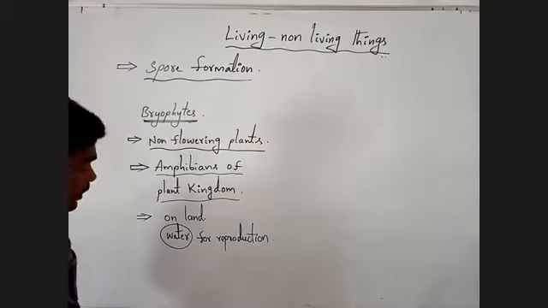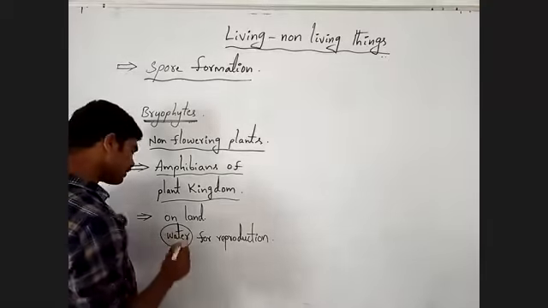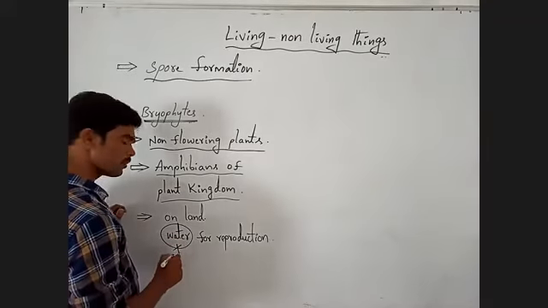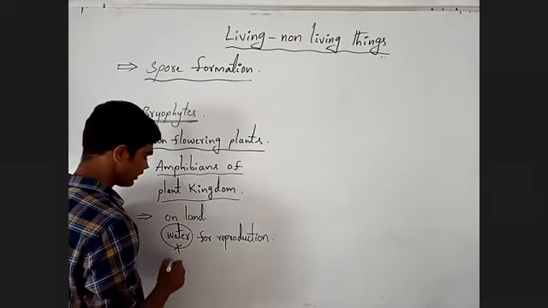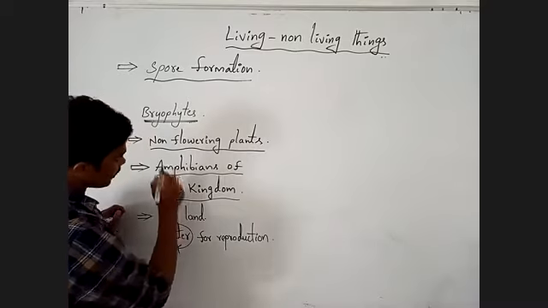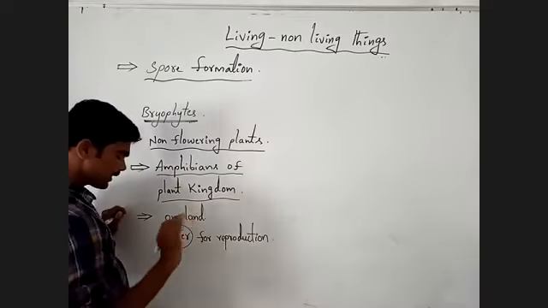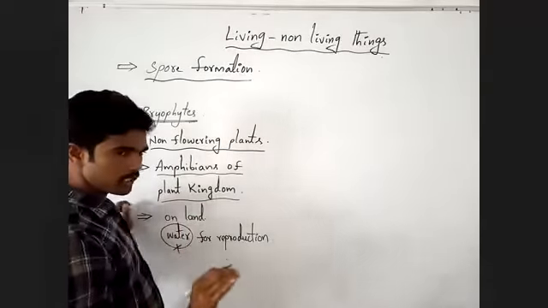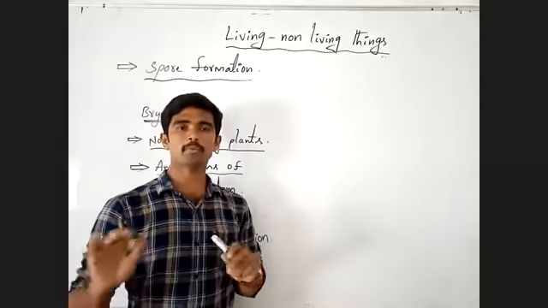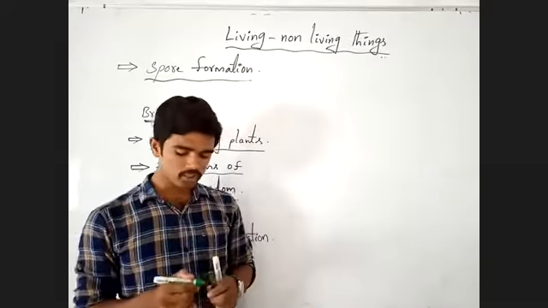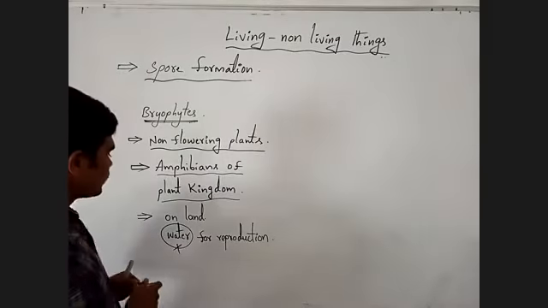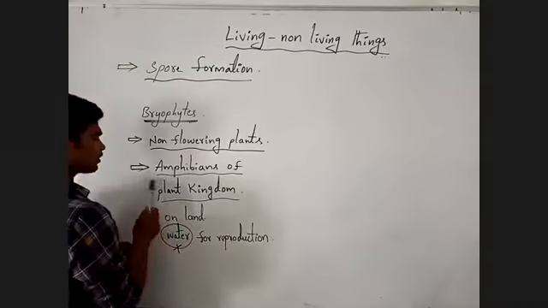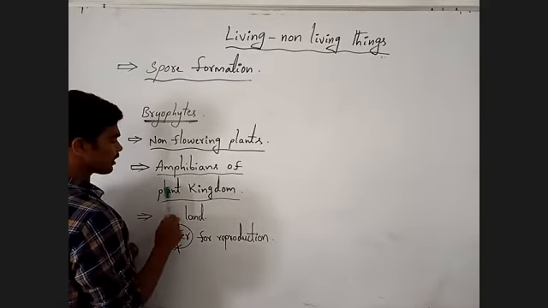If there is no water, bryophytes cannot produce their next generations. That is why they are also called amphibians of the plant kingdom.